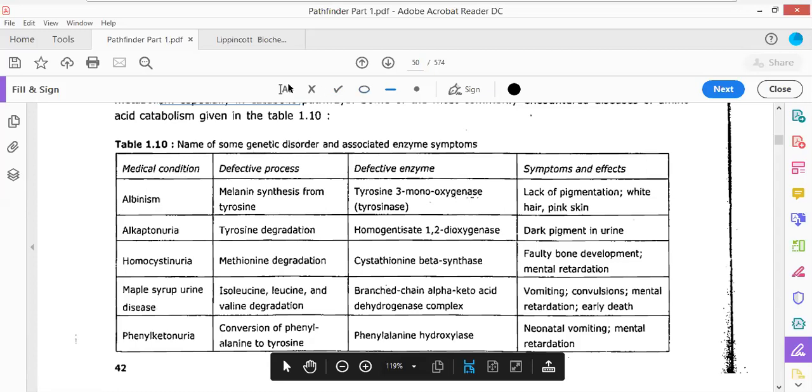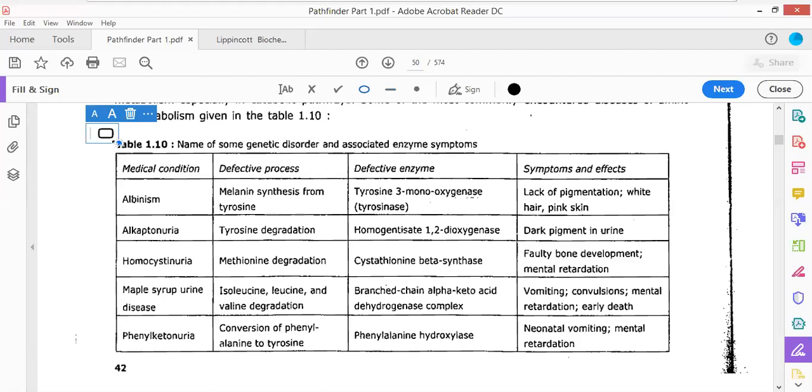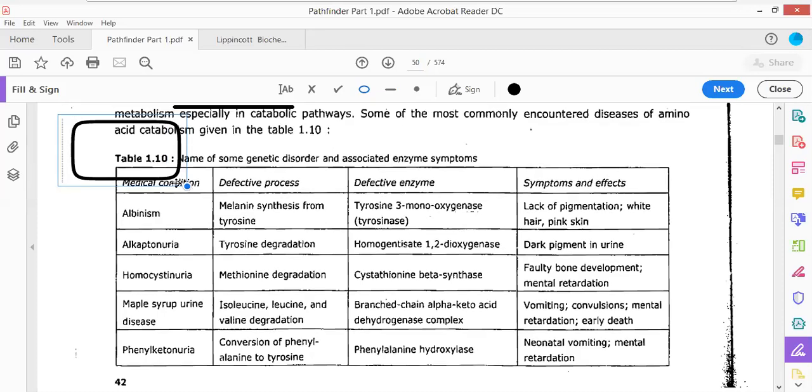Approximately 5 to 6 questions have been asked just from this particular chart. So this chart is very, very important. More than 5 to 6 questions have been asked. So that is why I request you all, please do memorize this chart thoroughly, so that at least you can solve all those different types of questions.